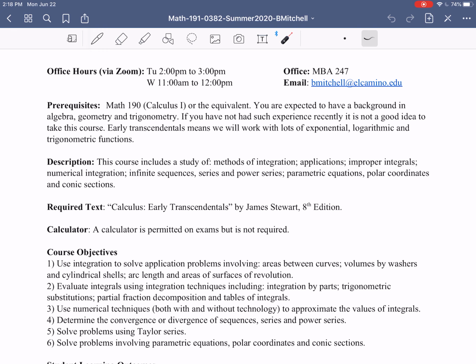What are the materials, or what things do you need for this class? Well, you absolutely need this required textbook, Calculus Early Transcendentals by James Stewart, the 8th edition. If you just took 190 at El Camino, then this is the same textbook. If you plan on taking 220 at El Camino, you'll be using the same textbook, so it's definitely a good idea to have this, if only as an investment.